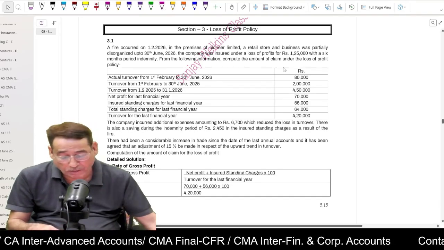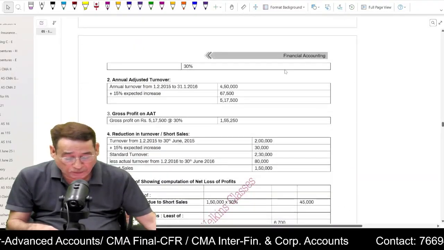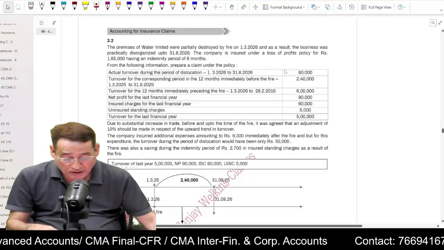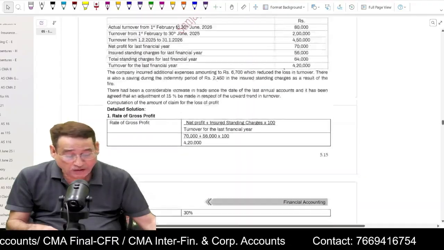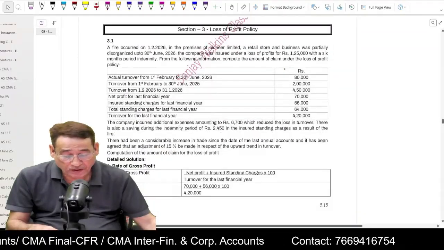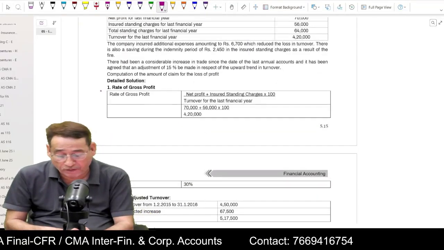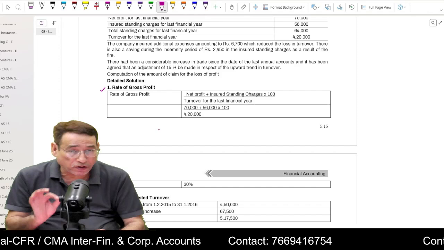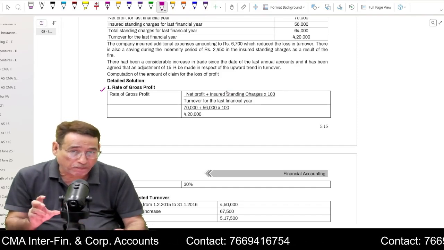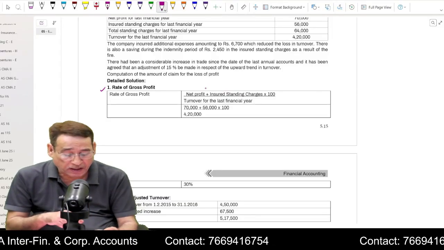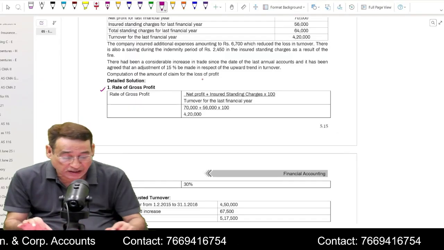see here, just to make you understand. Under loss of profit policy, let us say I will pick up this question, correct? I will tell you this way around so that you understand it in a better manner. First of all, we used to compute what we call the rate of gross profit under this particular topic, loss of profit policy. In order to compute the rate of gross profit, it is very important to understand that we will take into account the net profit of the last year.